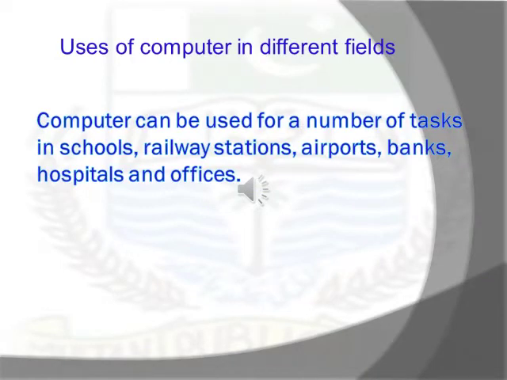Computers have been so important for us that it is impossible to perform many tasks without them. They are used in almost every area. Computers can be used for a number of tasks in school, railway stations, airports, banks, hospitals, and offices. Let us now learn in detail about the uses of computers in different fields.